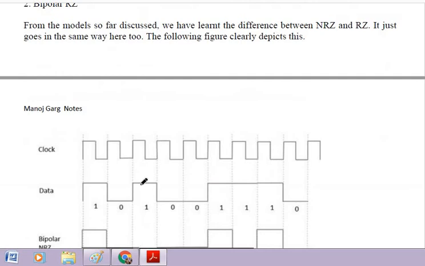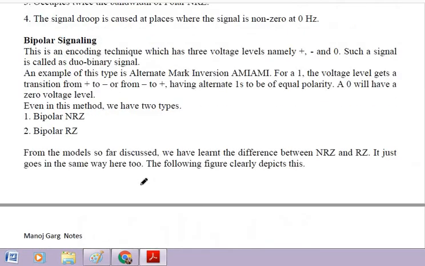Now the last type of line coding is bipolar line coding or bipolar signaling. In bipolar signaling, there are three voltage levels decided for 1 or 0 bit.